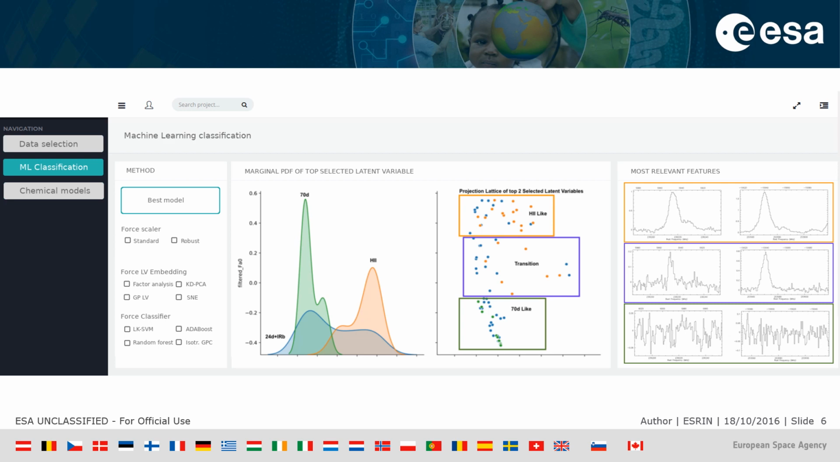In the first plot, you can see the marginal probability density function of the top latent variable, which is what is used to actually decide whether a sample is from one evolutionary class or the other. Moving to the right, we have the scatter plot of the top 2 latent variables for the 3 classes. To the right again, we get the plot of the most relevant spectral features grouped by evolutionary class.